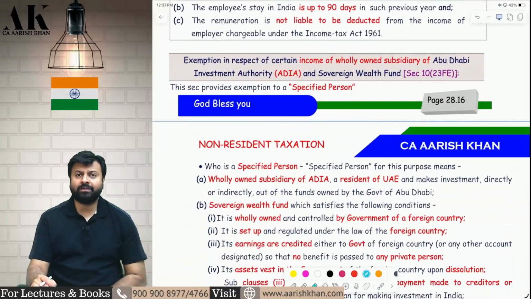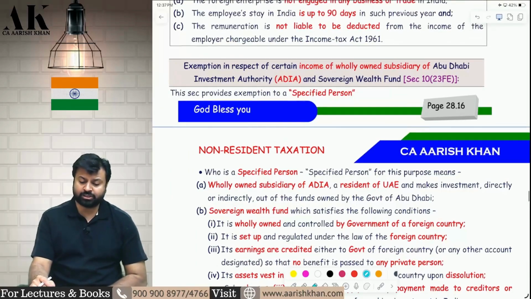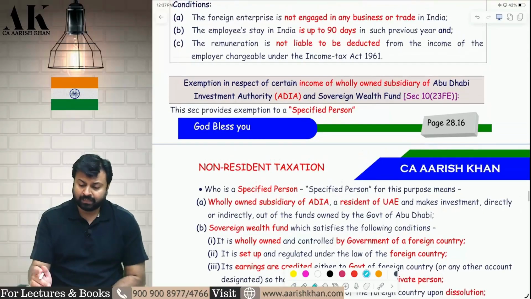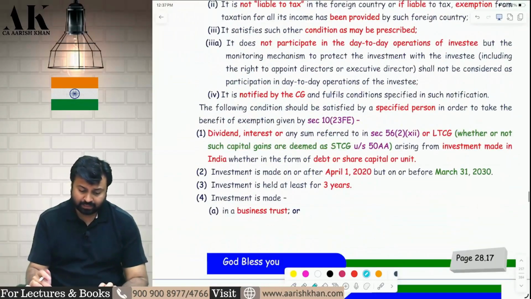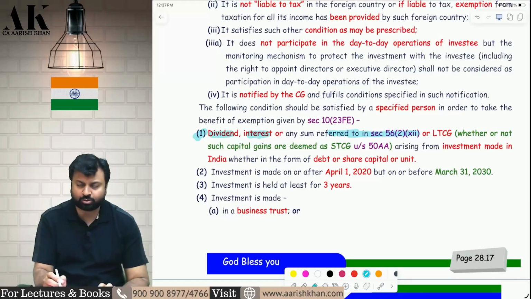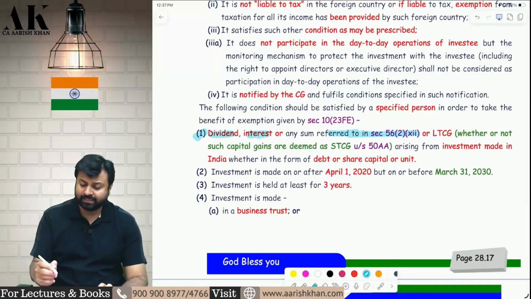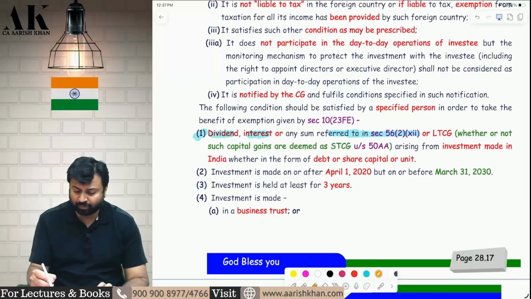Now, in this Abu Dhabi Investment Authority section also, they have made some changes. Let me show you what changes they have made. Section 10(23FE). Now, here they have made change. Dividend income is exempt, interest income is exempt, any sum referred in 56(2)(x)(ii), that is the income received from business trust, is exempt, and the amendment is as follows.